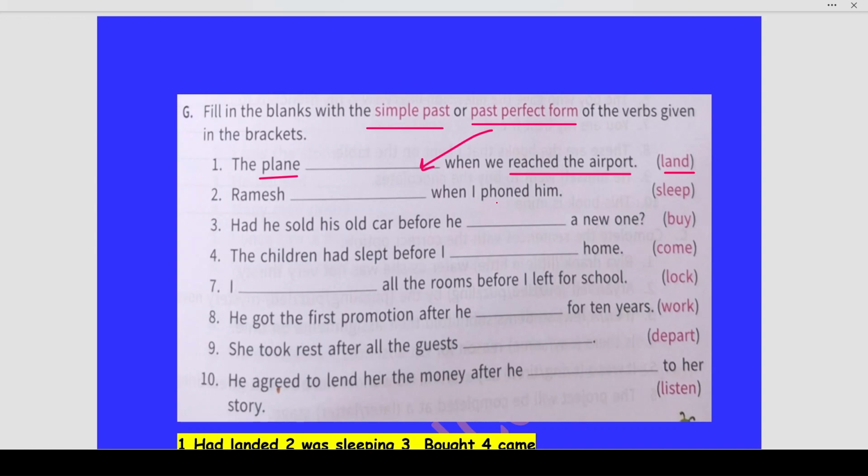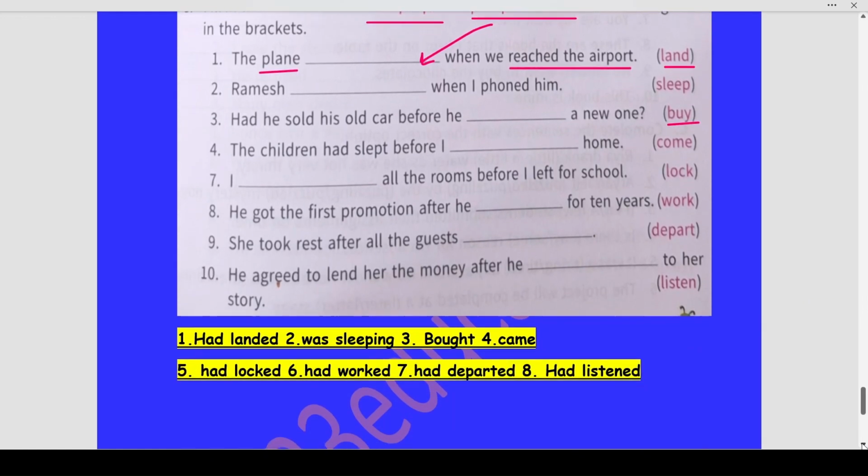Next, Ramesh dash when I phoned him. Ramesh was sleeping when I phoned him. We are using the past continuous tense. Was sleeping when I phoned him. Now, had he sold his old car before he dash a new one? Now, buy becomes bought. This is in simple past, which changes to your irregular verb buy from bought. Had he sold his old car before he bought a new one is a questioning sentence.